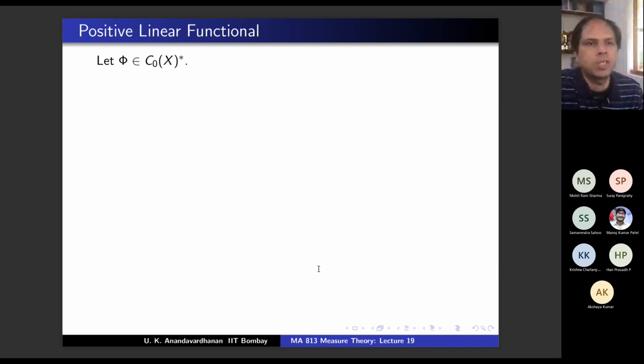Capital lambda was our notation on Cc(X). So if f is bigger than or equal to g, then lambda f is bigger than or equal to lambda g. This is what you meant, maybe. Yes. So f bigger than or equal to g, what is Rudin's convention? When does he say that of two complex valued functions, one is bigger than the other?